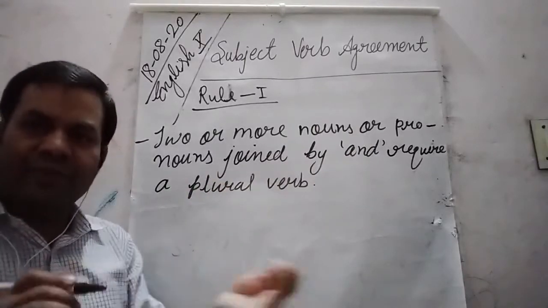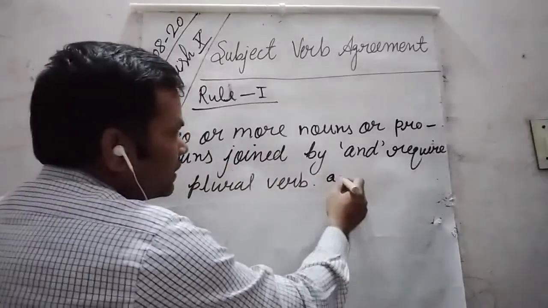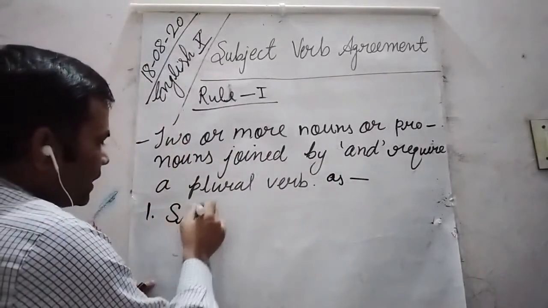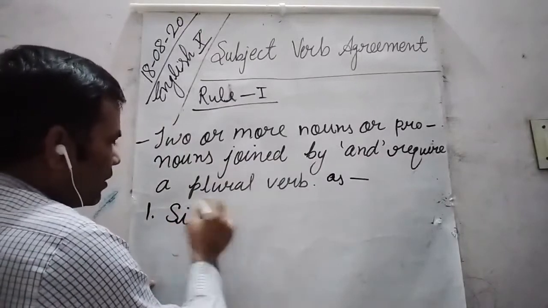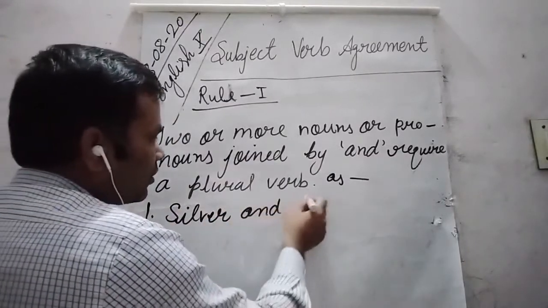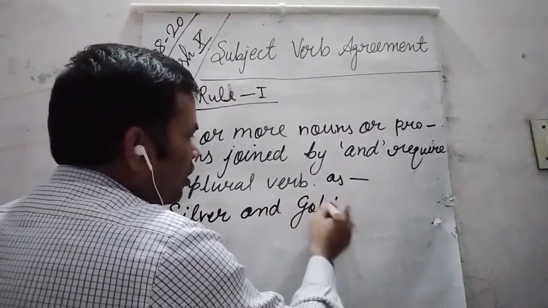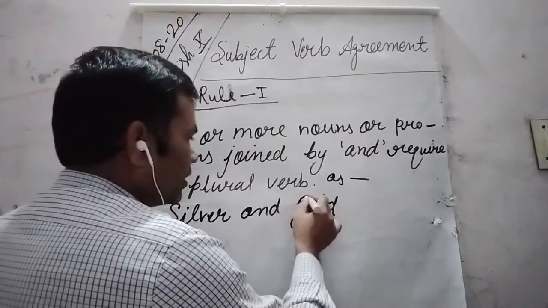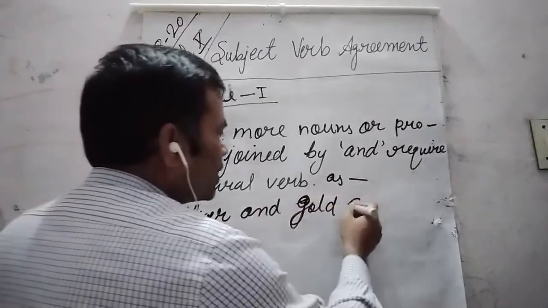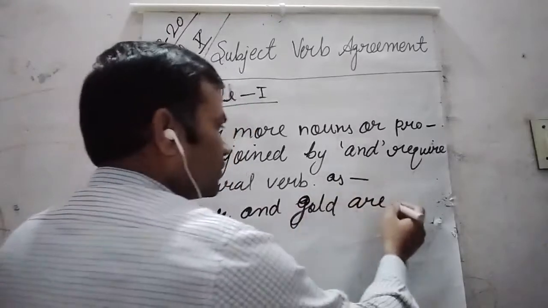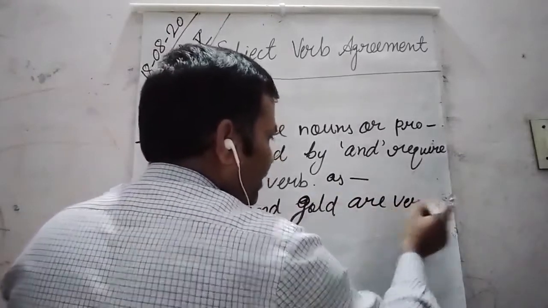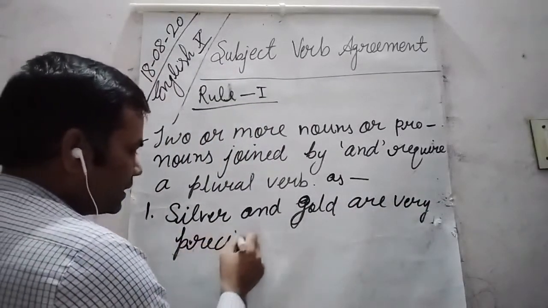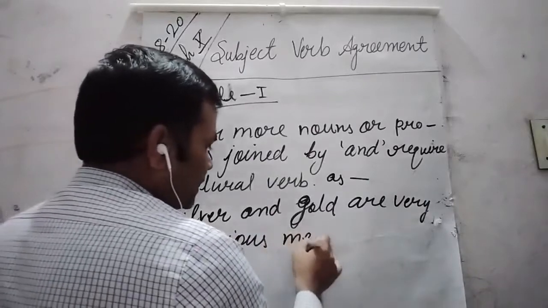For example, silver and gold are very precious metals.